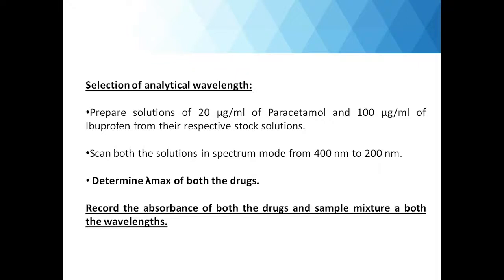Then we scan both the solutions in spectrum mode from 400 nanometer to 200 nanometer. From the graph we can determine the lambda max of both the drugs, that is the wavelength at which the drug shows maximum absorbance. We have to record the absorbance of both the drugs and the sample mixture at both the wavelengths.